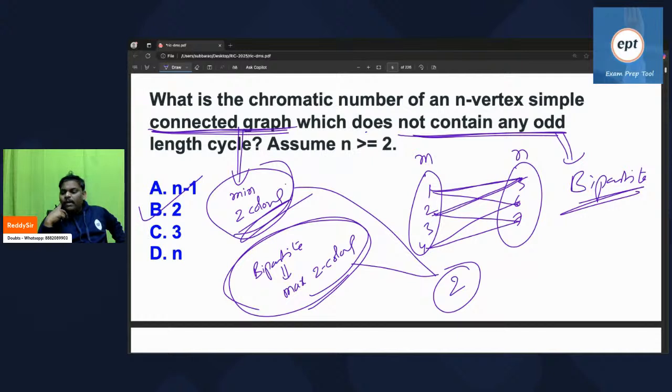In the given graph, no odd length cycle means it is a bipartite graph. Bipartite graph means for m people one color you can give, for n people you can give one color. Two colors are more than enough. Every connected graph, minimum 2 colors required. Every bipartite graph, maximum 2 colors required.